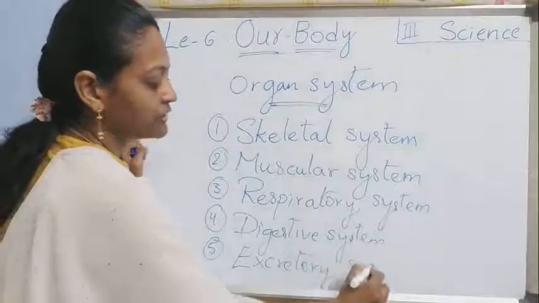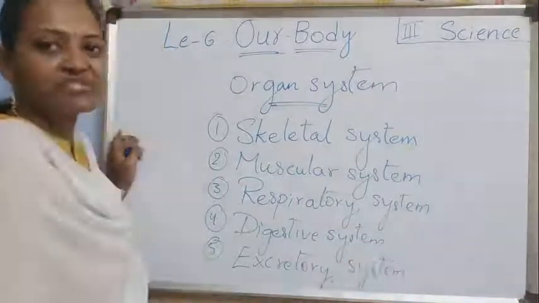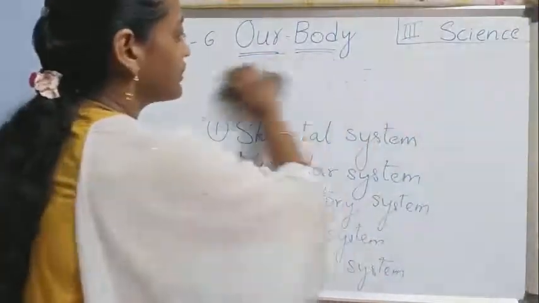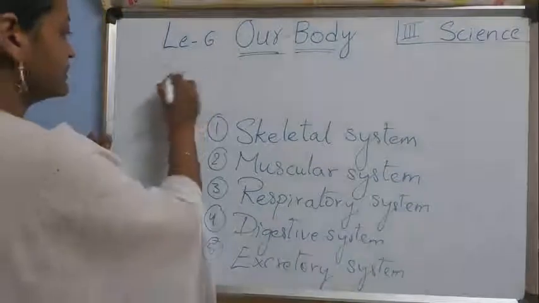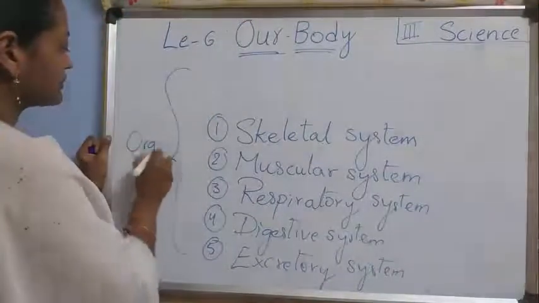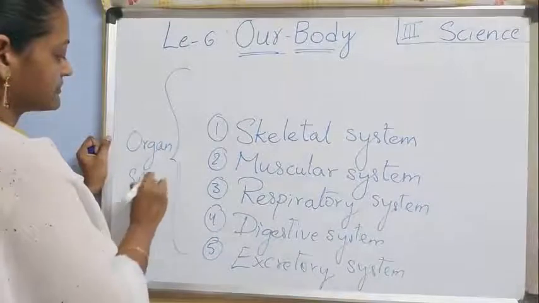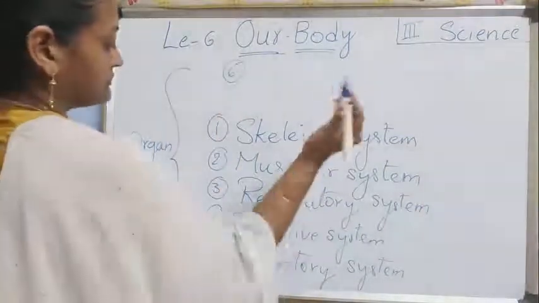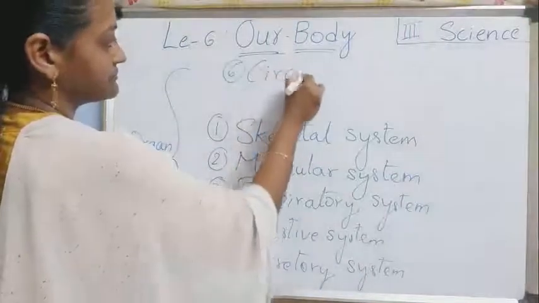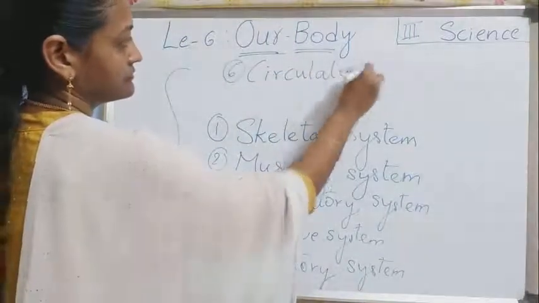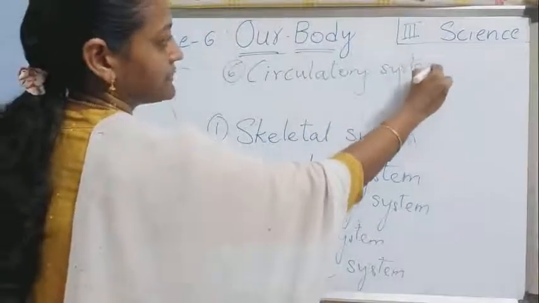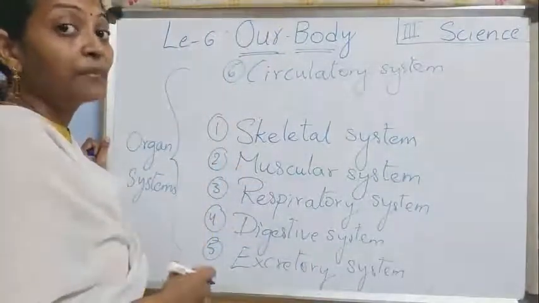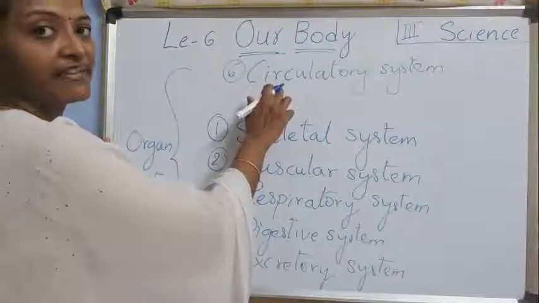I will tell you in detail about all these systems in the next class. These all come under organ systems. And the sixth one is circulatory system. It pumps blood, children. Circulation means the full body is circulating blood. Blood is circulating through the circulatory system.